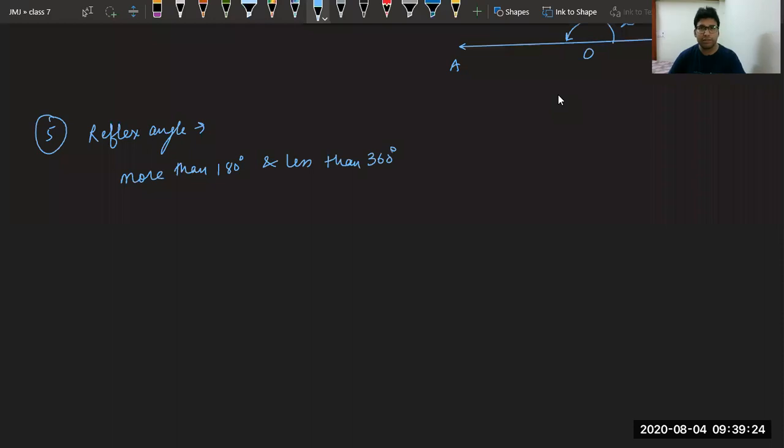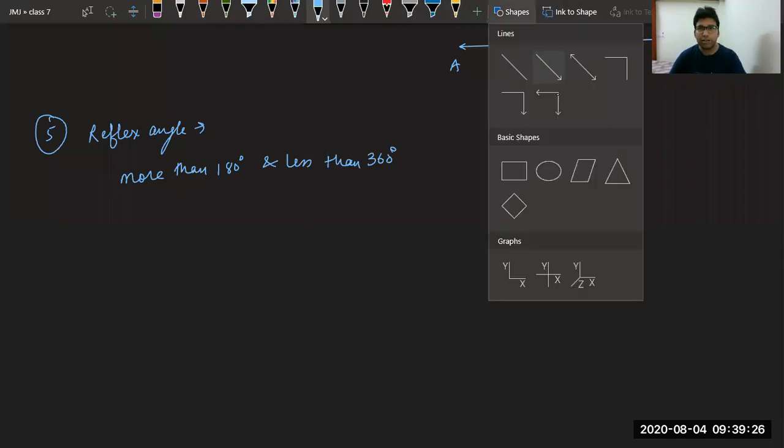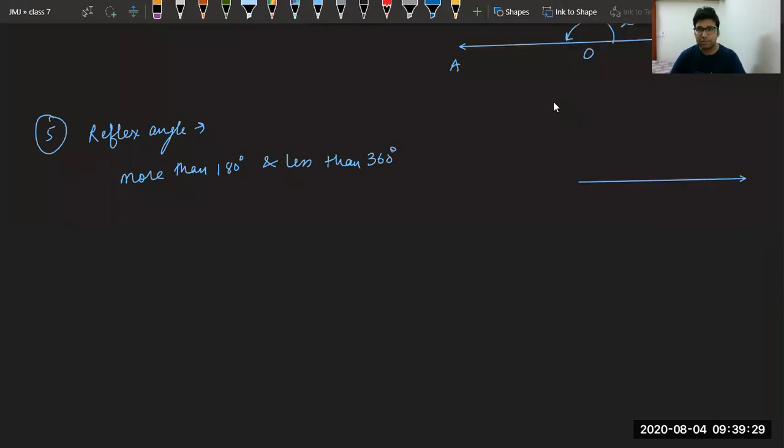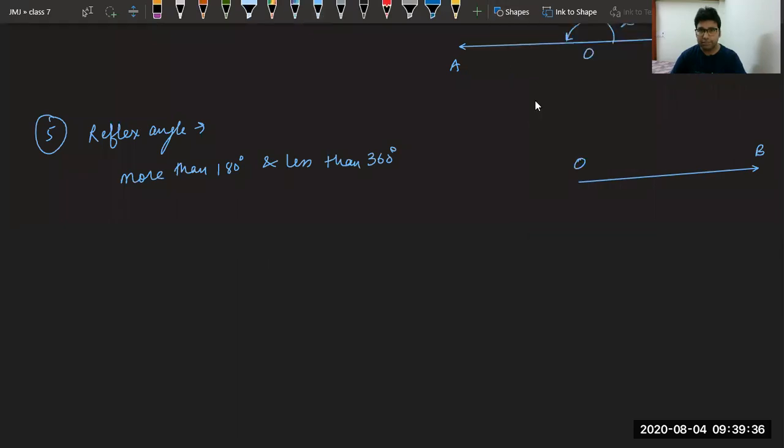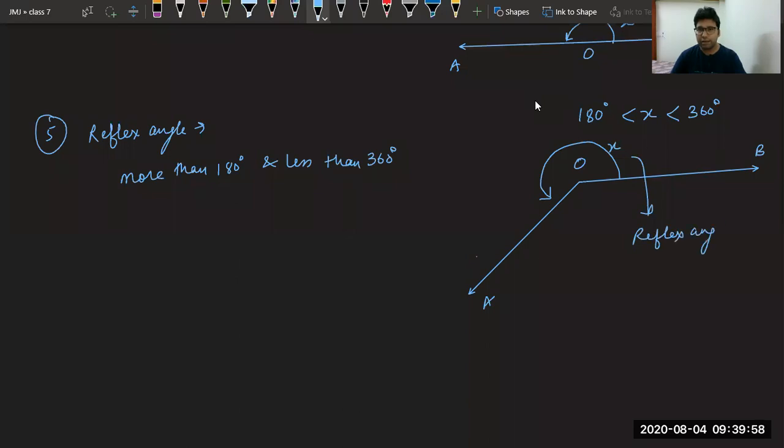360 degree. Yes. So if again I draw a diagram, it will be like this: O, B, and the second ray like this, more than 180 but less than 360. This is a reflex angle where X is more than 180 degree and less than 360 degree, known as reflex angle.